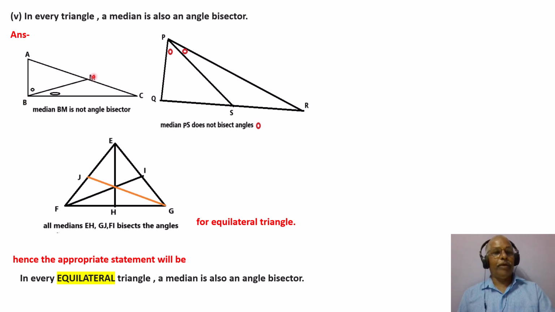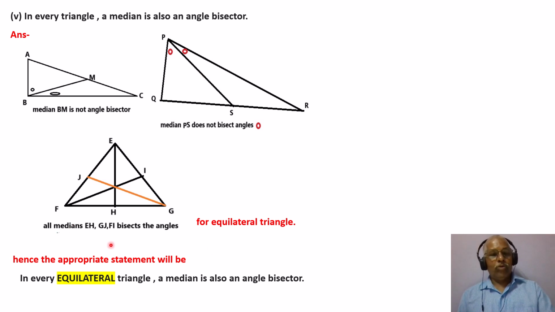Median BM is not an angle bisector. This is smaller than this. Now in this triangle, median PS does not bisect the angle. This is smaller, this is bigger.